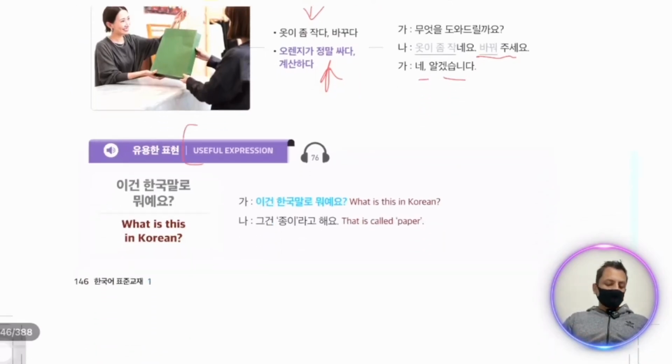So in the last we have a very important expression in Korean language. Let's listen. 이건 한국말로 뭐예요? 이건 this thing. 한국말로 is in Korean language. 뭐예요? What is in Korean language? 이건 한국말로 뭐예요? What is this in Korean? 그건 종이라고 해요. 그건 this thing 종이. 종이 is paper. 라고 here is called.